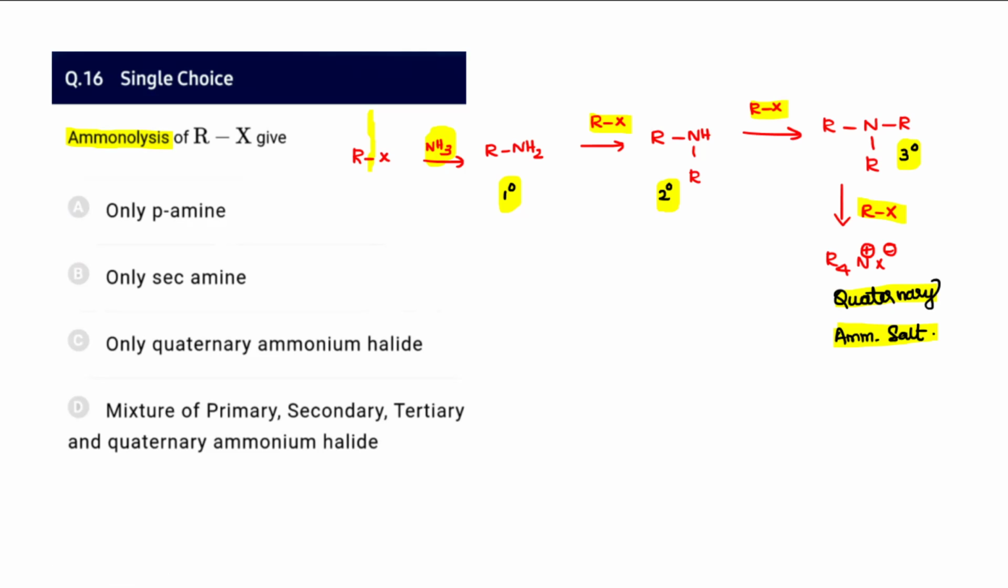If there is no excess alkyl halide and only the ammonia is taken in excess, the alkyl halide will be continuously reacting with ammonia, so it produces only primary amine. So reactions can be stopped at various stages by altering the conditions. When you take excess ammonia, the reaction stops at the primary amine. If you take excess alkyl halide, it always results in a mixture of products: primary, secondary, tertiary, and then quaternary ammonium salts will be obtained. Separation will be a little difficult. So therefore, I will say for question 16, option D, a mixture of primary, secondary, tertiary, and then quaternary ammonium halide.